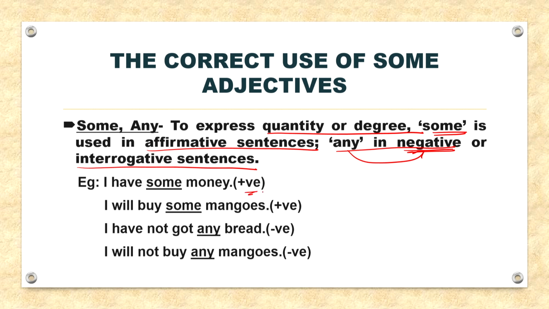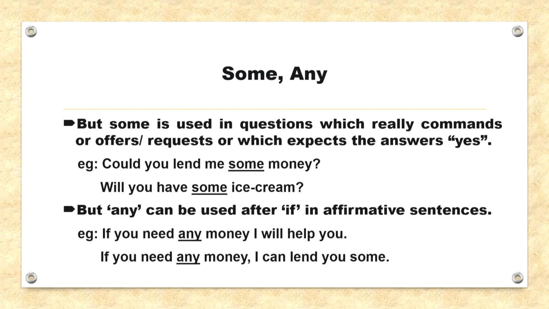So, it is conveying a positive sense. I will buy some mangoes. Now, next, I have not got any bread. So, now this sentence is conveying a negative sense. I will not buy any mangoes. Again, negative. But some is used in questions which really are commands or offers or requests, or which expect the answer yes.